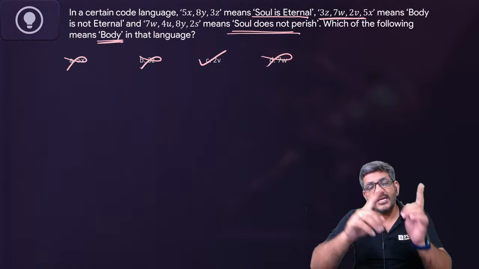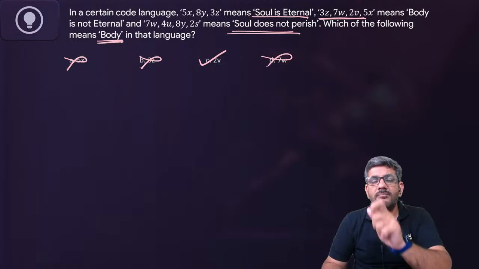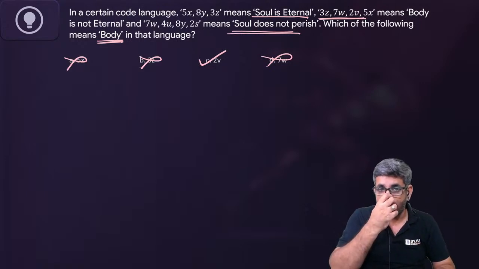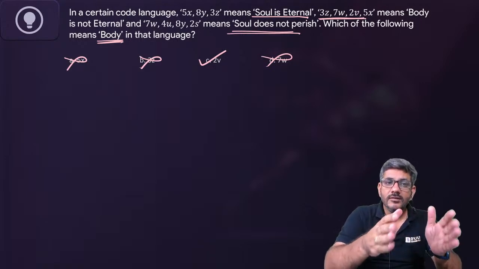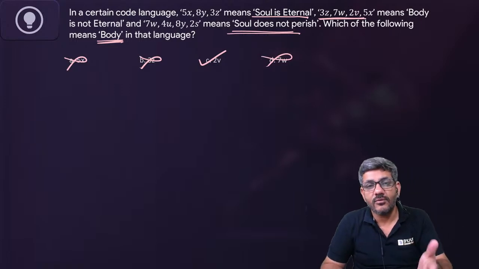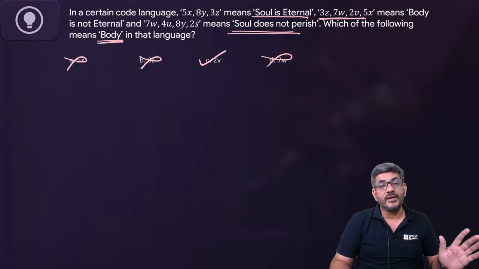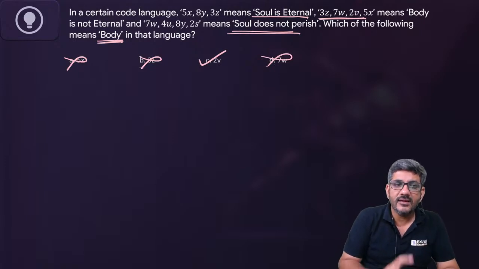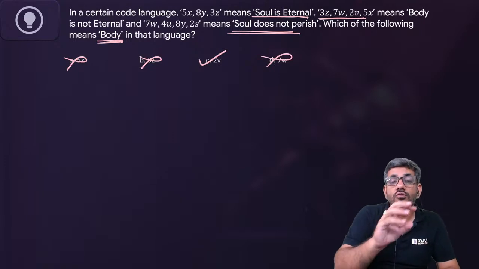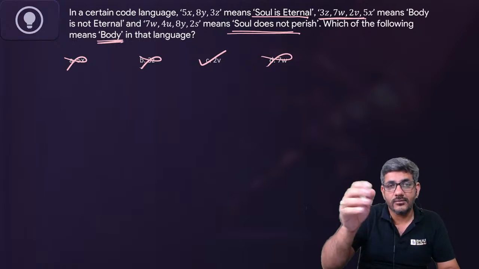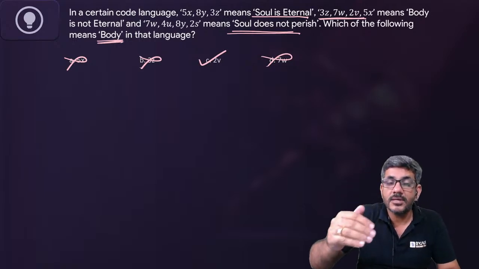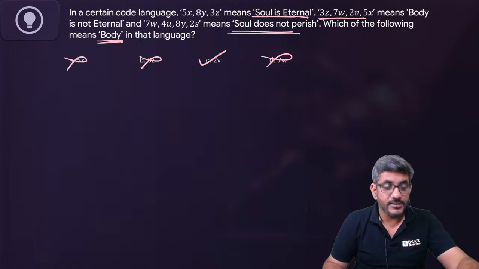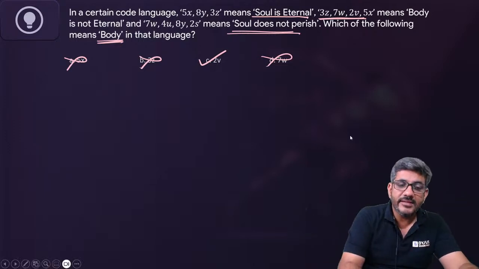Body word is there in the second statement, so the codes given in the second one, they might have the word body with it. And the third one, soul does not perish, it also does not have body. तो इसका मतलब वो कोड भी बॉडी के नहीं हो सकते. By that logic, I eliminated 5x, 3z and 7w, क्योंकि वो कोड फर्स्ट या थर्ड स्टेटमेंट में आए जहां पे बॉडी वर्ड ही नहीं है. So none of them can represent body. And therefore I find these questions very easy.